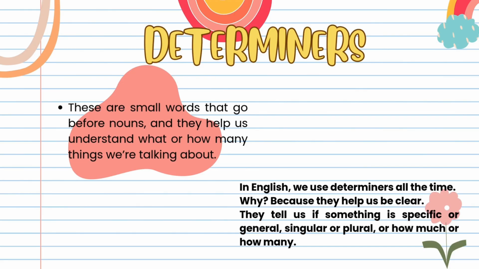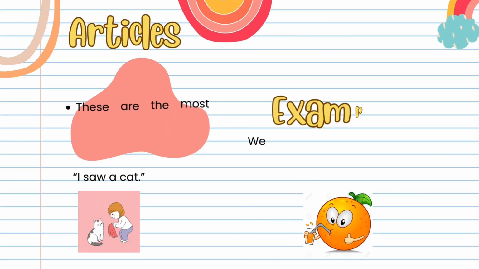Determiners. These are small words that go before nouns and they help us understand what or how many things we are talking about. In English, we use determiners all the time, because they help us be clear. They tell us if something is specific or general, singular or plural, or how much.